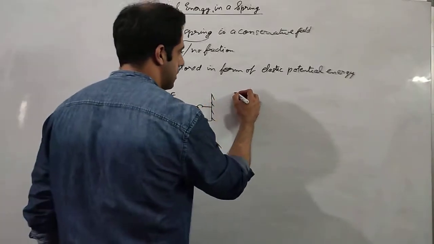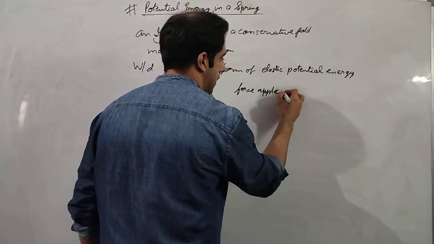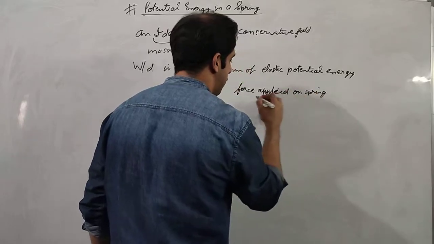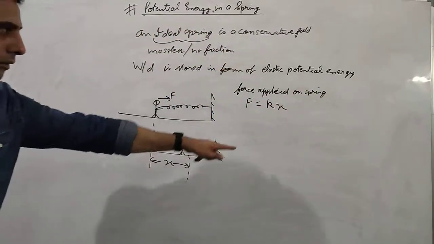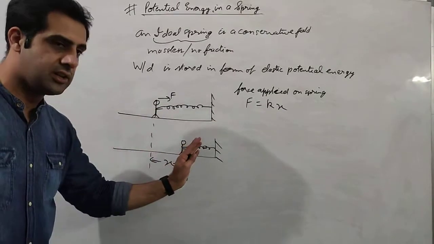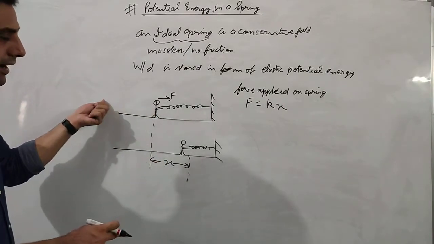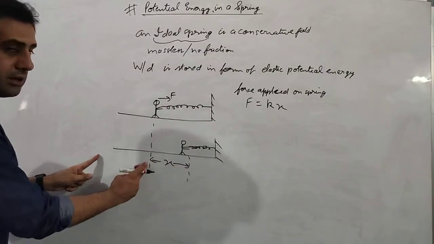Now the force applied on the spring is given by the formula F equals kx, where x is the displacement being created. If we are compressing the spring, the displacement will be in this direction. If the force is applied here, the spring will be elongated and x will come in this direction.